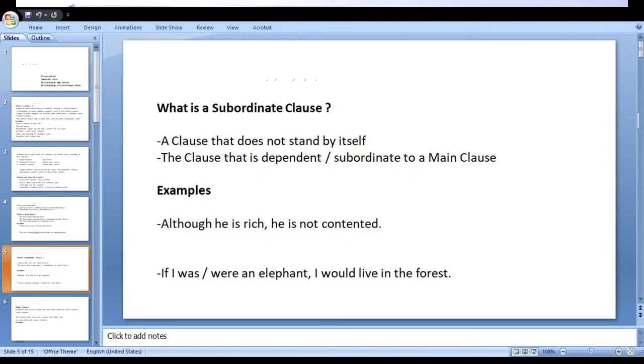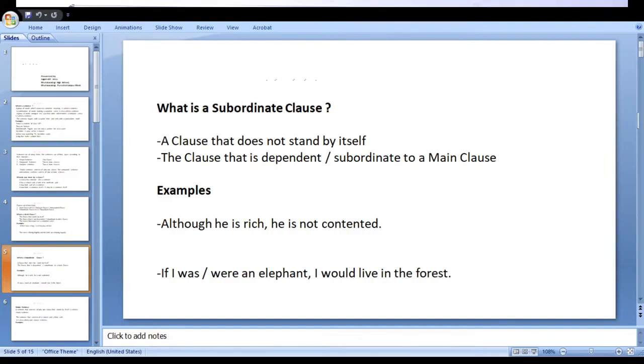Next, if I was or I were an elephant, I would live in the forest. Pick out the subordinate clause from the sentence. Very good. If I was or were an elephant is the subordinate clause. Why? Because if I was or were an elephant depends upon I would live in the forest. That's why I would live in the forest is the main clause, and if I was or were an elephant is the subordinate clause.